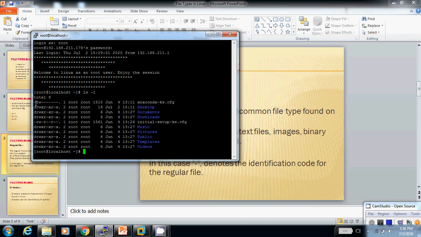See, this first hyphen indicates the file type. This is a normal hyphen, so this is a regular file. Next is rw, these are permissions. R stands for read, w stands for write, and this is the file name. This can be a .csv, this is a configuration file.